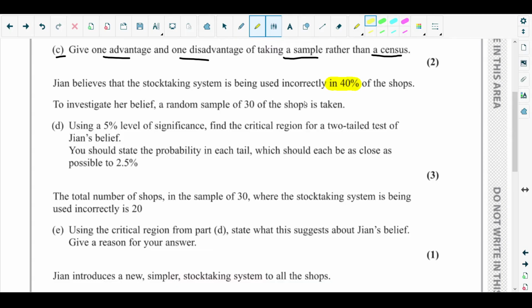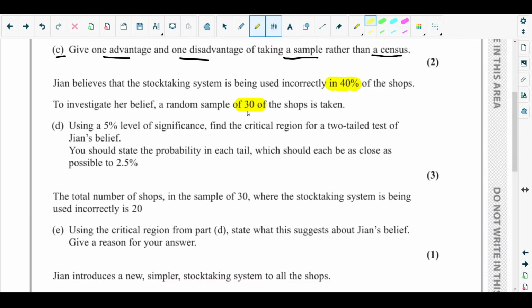To investigate her belief, a random sample of 30 of the shops is taken. So she is taking 30 shops, a sample of 30 shops, and on that group she will be doing the investigation.